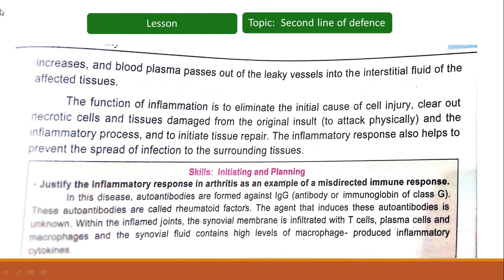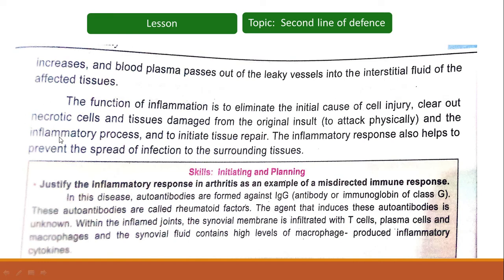The function of inflammation is to eliminate the initial cause of cell injury, clear out necrotic cells and tissues damaged from the original insult, and initiate tissue repair. Necrotic cells means the tissues which have been damaged.